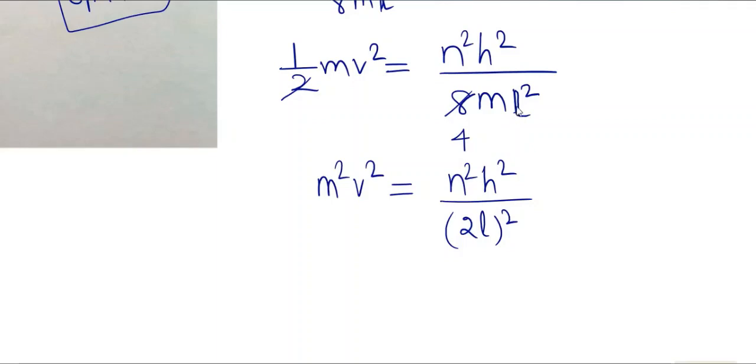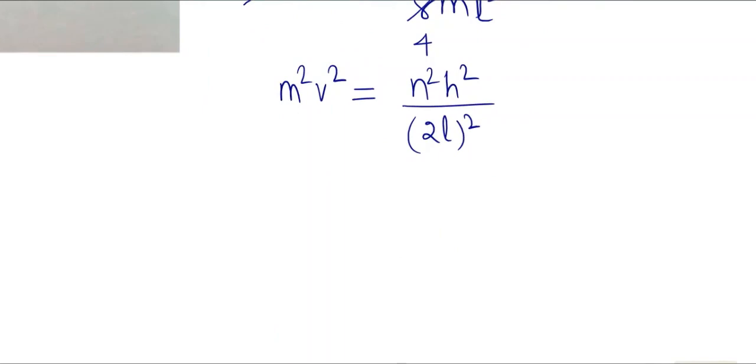Since the left hand side and right hand side terms are all in square, I will cancel out the squares on both sides, so it becomes m v is equal to n h by 2L.